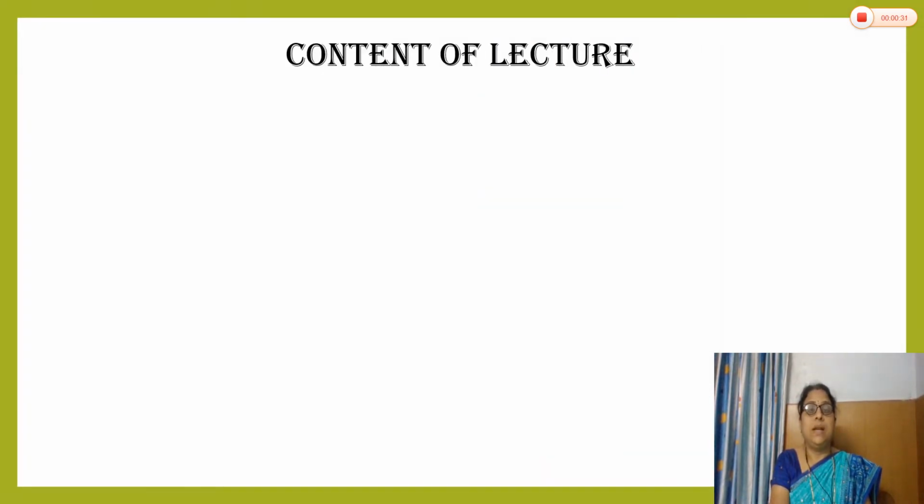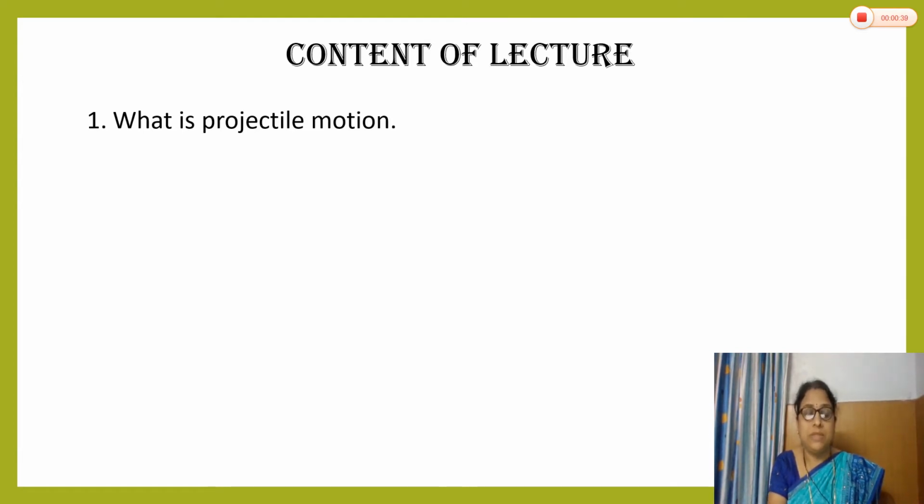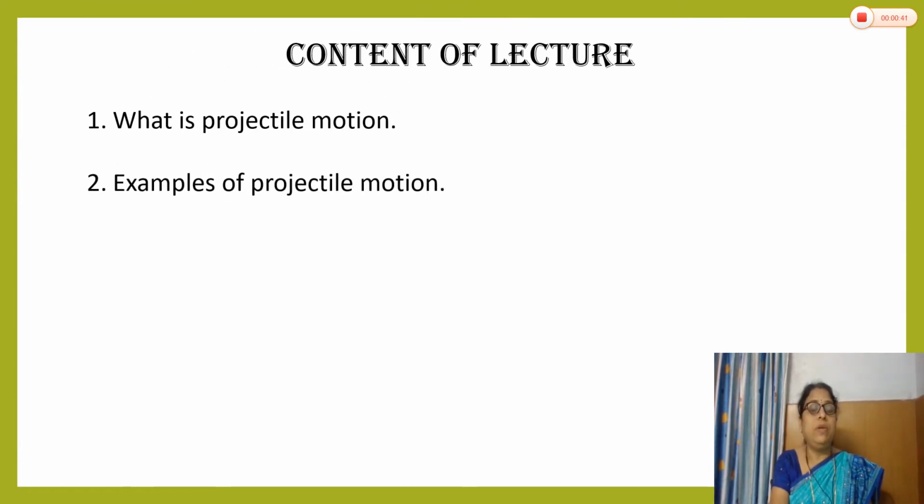So what is the content of the lecture, or what will we study in this lecture? At first, we will introduce what projectile motion is. Then we will look at examples of projectile motion. Then we will discuss the parameters of projectile motion.